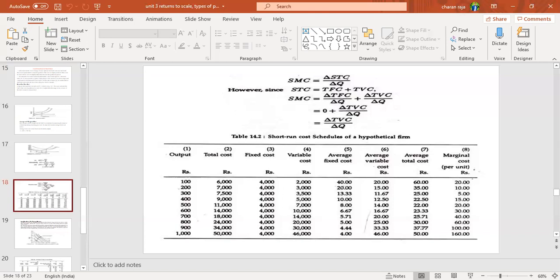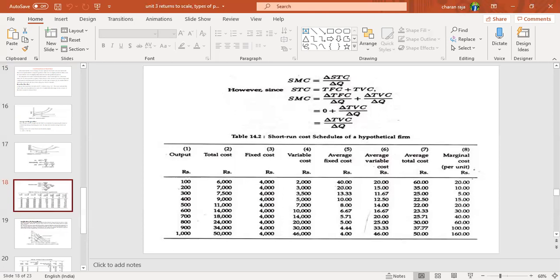Average fixed cost means total fixed cost divided by total volume of production. 4000 by 100, again 4000 by 200, 4000 by 300, 4000 by 400, like that we can find average fixed cost. And average variable cost also, total variable cost divided by total amount of production.